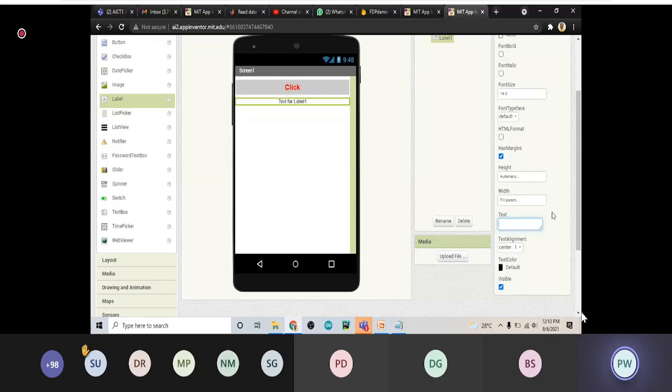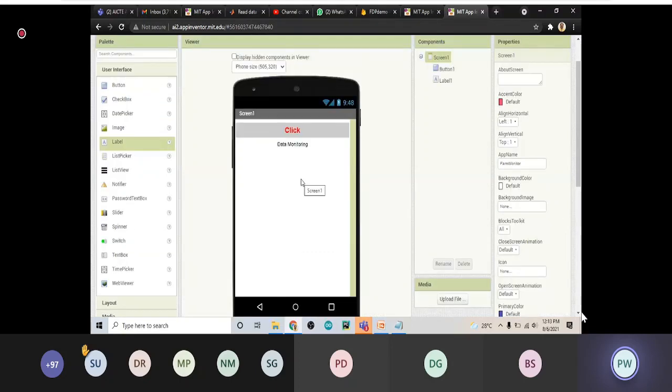like this. So in this way easily you can pick up any type of palette from the left hand side into the viewer window, go to the right hand side and change all the properties of your particular palette, and this way your app will start looking like this. Okay.